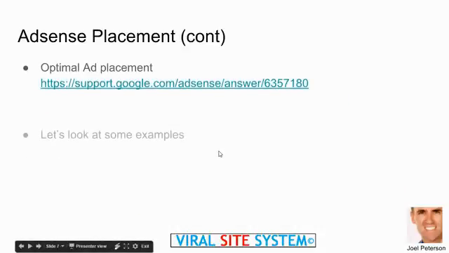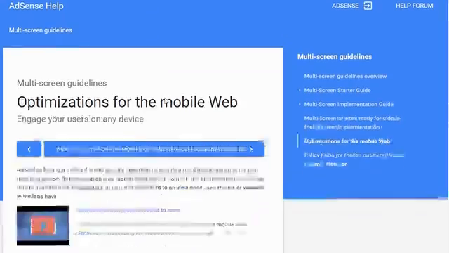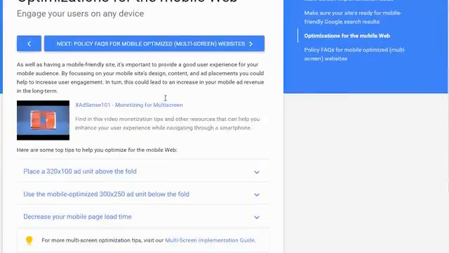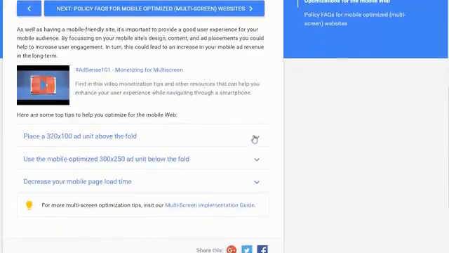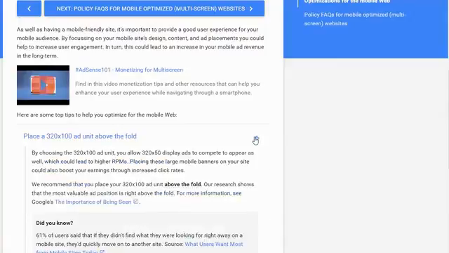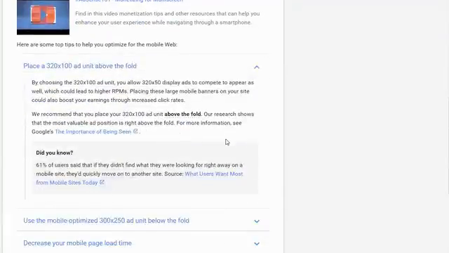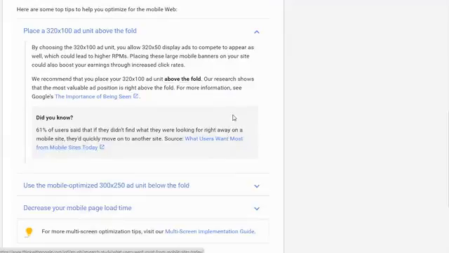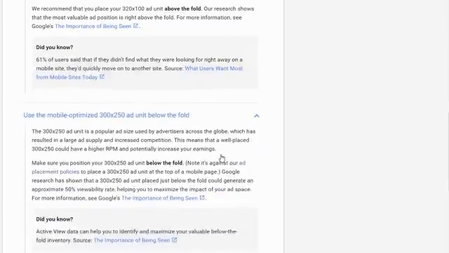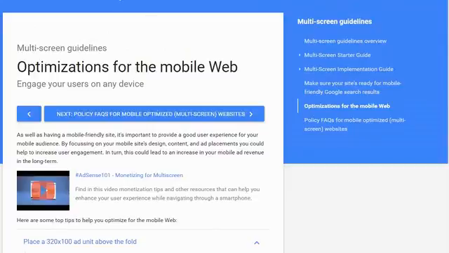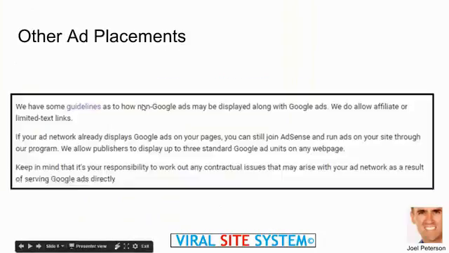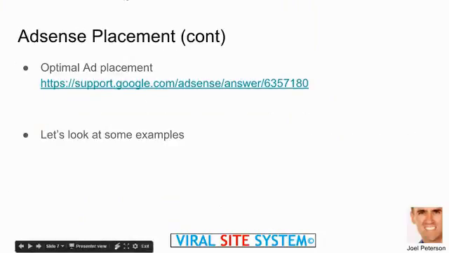One thing that's really cool about Google is they have an optimal ad placement for mobile specifically, and they also have one for desktop. I would watch this because when we implemented it, it raised our income significantly. You might look at some of these things as negative, but it was actually super positive. They give you some hints and strategies for mobile ad placement that will boost your revenue. Let's look at a couple examples of this.